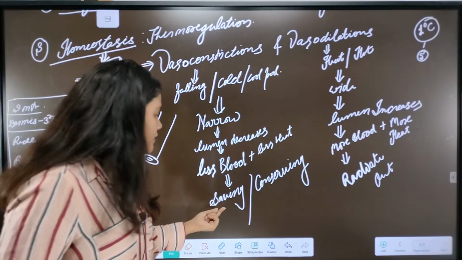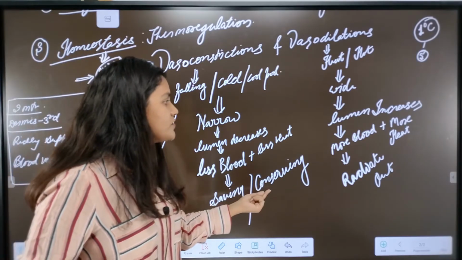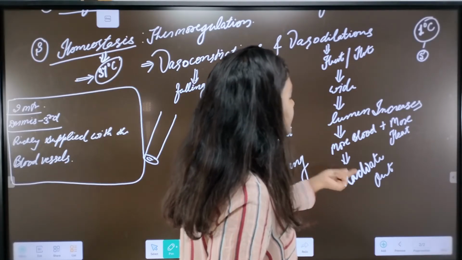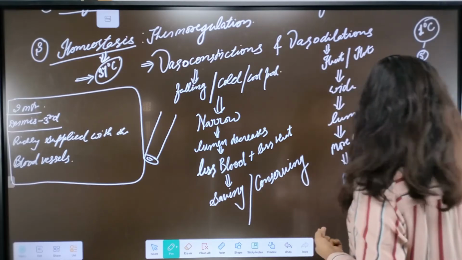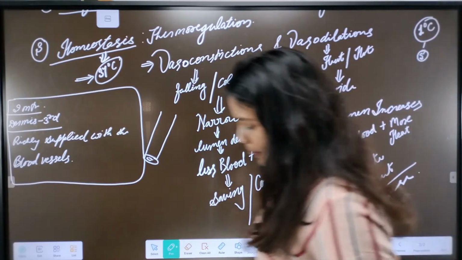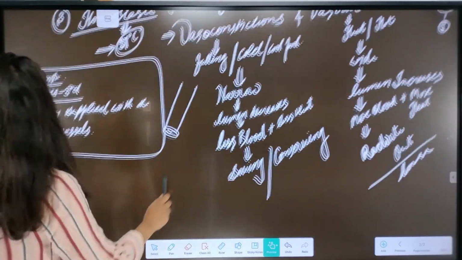Okay, in vasoconstriction, our blood vessels tend to conserve the heat. In vasodilation, our blood vessels tend to radiate more heat. So here they lose the heat. Lose the heat. Next important function of the blood,